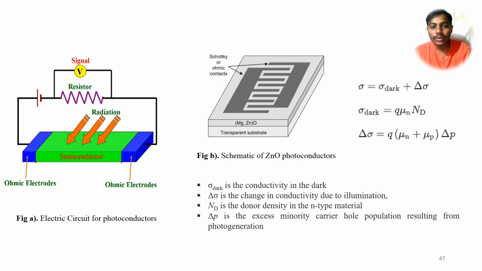That's why we connect in reverse bias mode. In the schematic of the zinc oxide photoconductor, we can calculate the change in conductivity using the formulas at the right side corner.